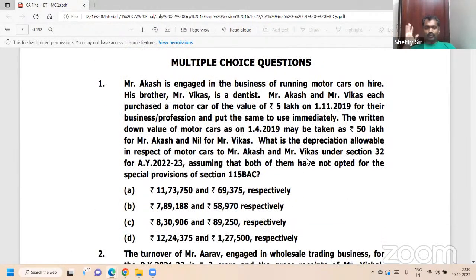Question number 1, a beautiful question, on depreciation rate. Unfortunately, if they ask in this exam, they expect you to know old-year depreciation rates. The depreciation rate for vehicles: a car purchased normally is 15%.